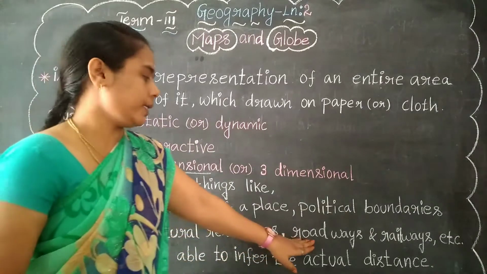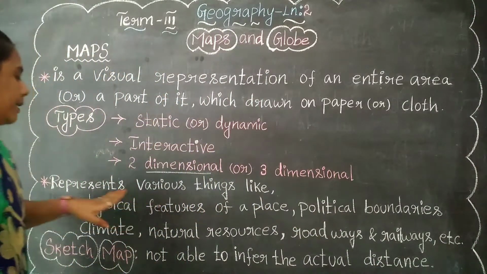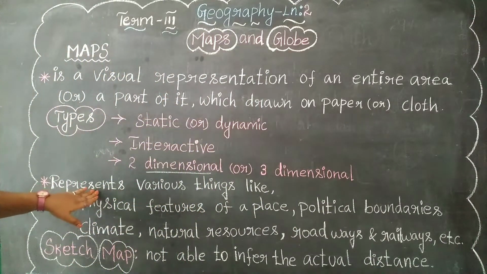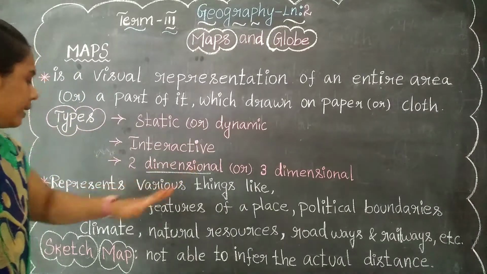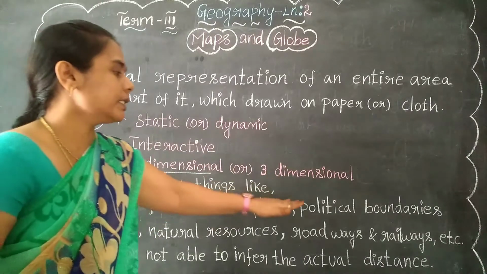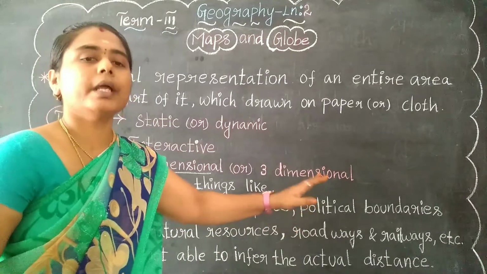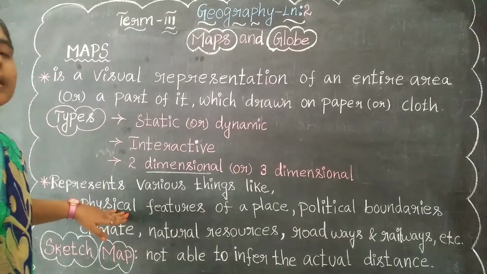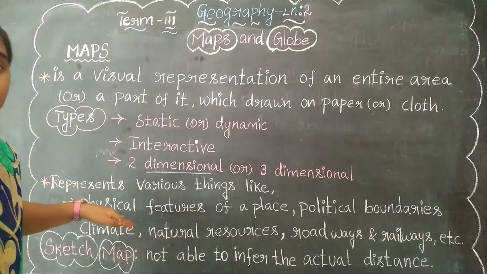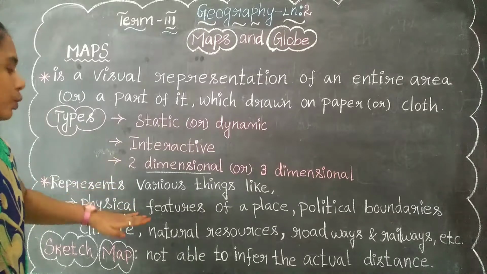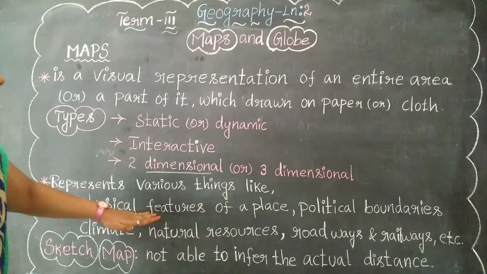And roadways, saalaigal, then railways, rail nilayangal. That's all about the natural resources, roadways and railways. And what is meant by physical features here, udal amsangal, especially in a map? It always explains about the features.